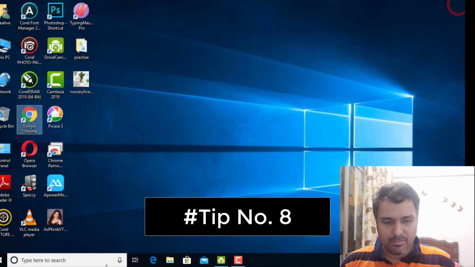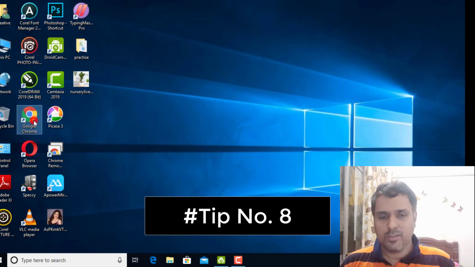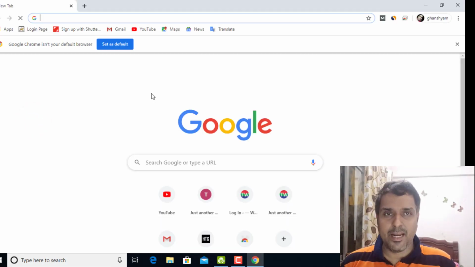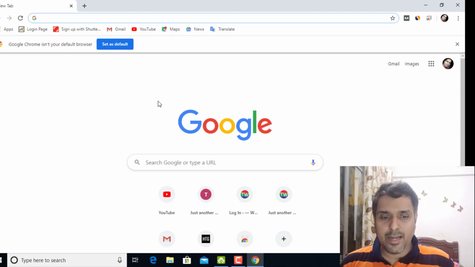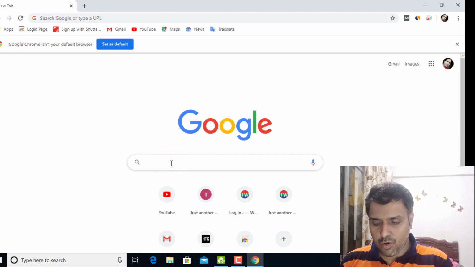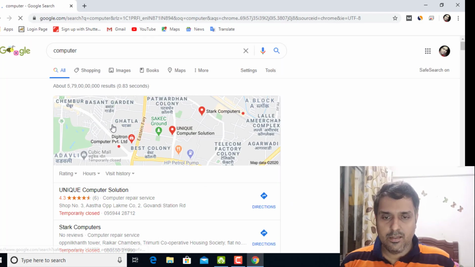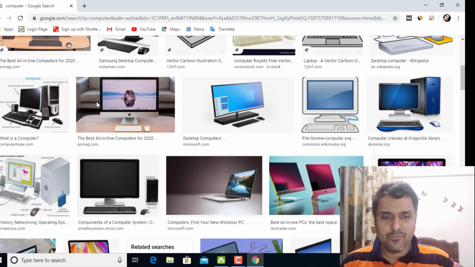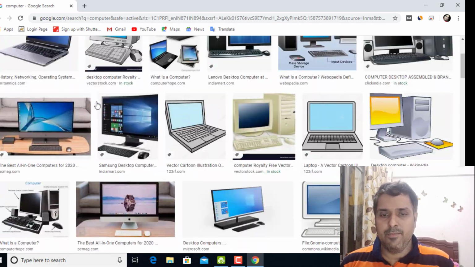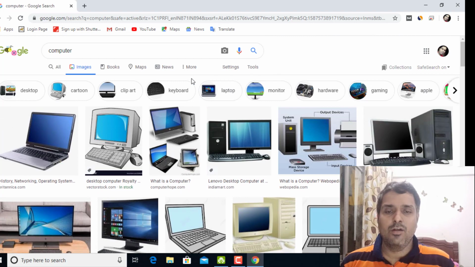Next I'll be showing something again. You want to use some image, but you know there is a copyright strike. You cannot use an image directly from Google. So how do you find copyright-free images on Google? Let's see. Suppose now I want to find an image of a computer. I type computer and click on images. Here you're getting all the stuff, but these are copyrighted images. We have to filter it out. Let's see how to filter it one by one.